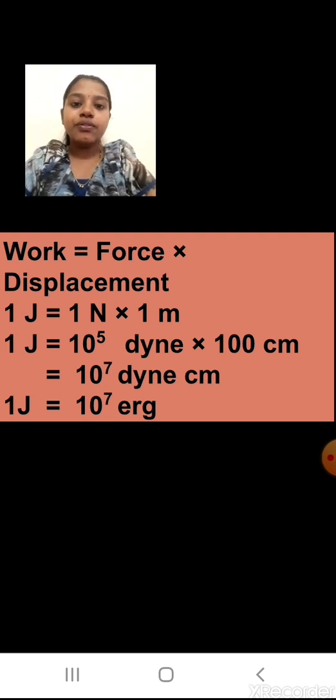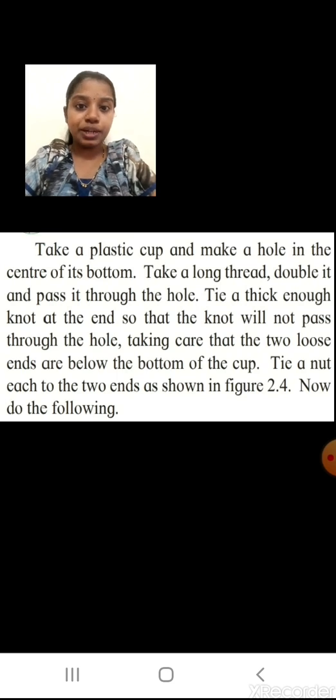Now we are going to study a small experiment for the types of work done: positive, negative and zero. You are going to give me answers; keep it in your mind. From the experiment we'll see. Take a plastic cup and make a hole in the center of its bottom. Take the plastic cup which you use to drink tea or water and make a hole in between. Now take a long thread, double it and pass it through the hole.